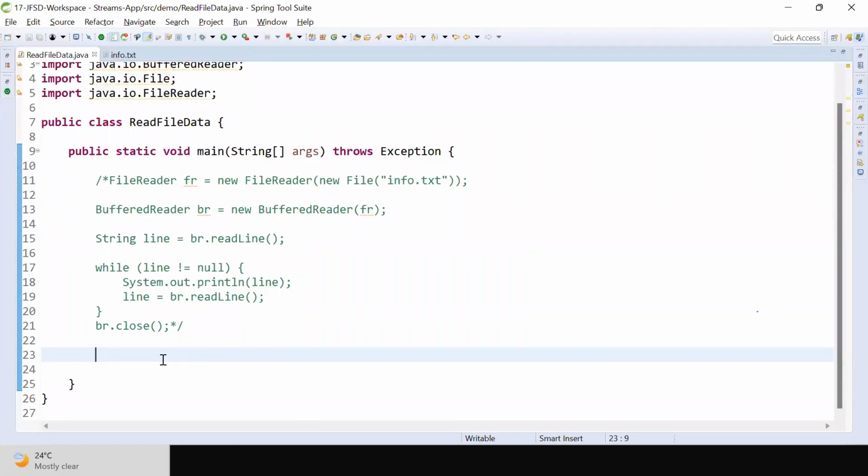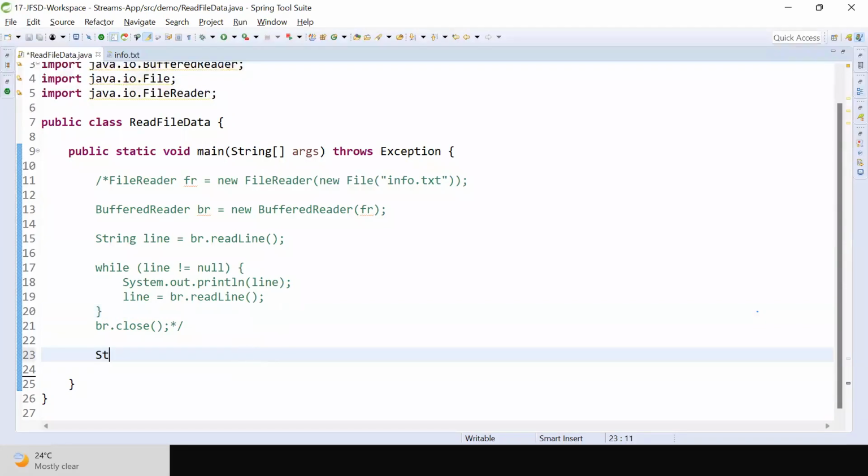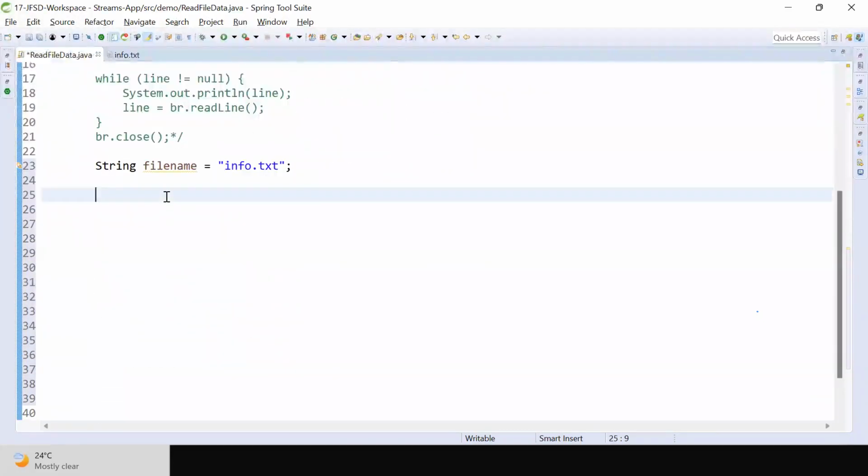Now, in Java 8, they provided a new approach to read our file's data. How to read it? First, let me take the file name string. My file name is info.txt, where I have stored that file. I created a file with the name info.txt. String fileName is equal to info.txt.